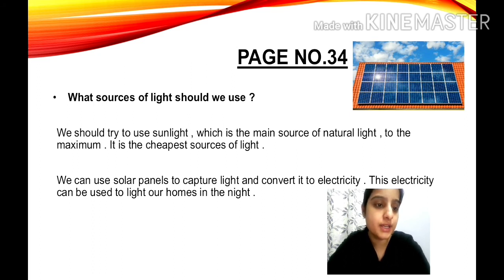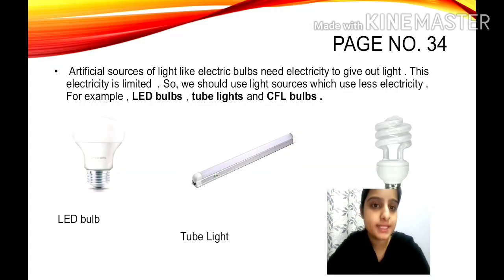The first way is we can use solar panels to capture light and convert it to electricity. You can see the picture on the screen, children. These are your solar panels. Solar panels here, children, capture the sunlight, and that sunlight is converted to electricity. This electricity can be used to light our homes at night. Clear to everyone? Okay, then let's move to the next.